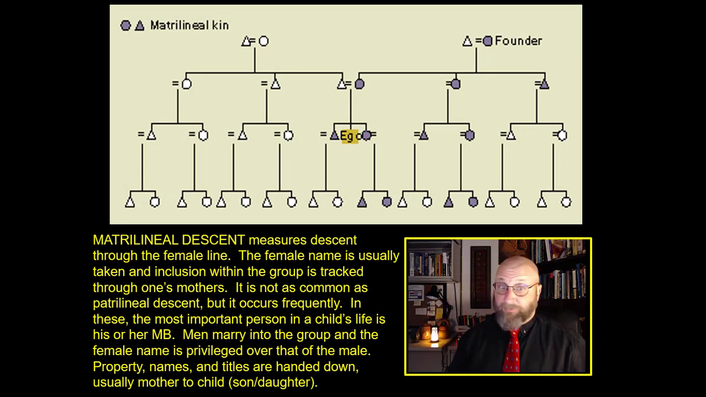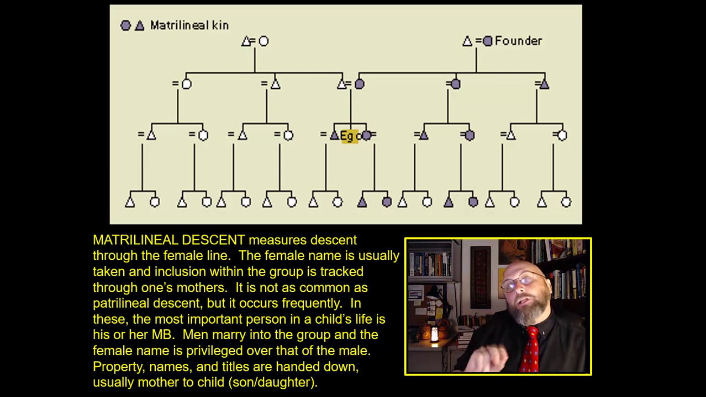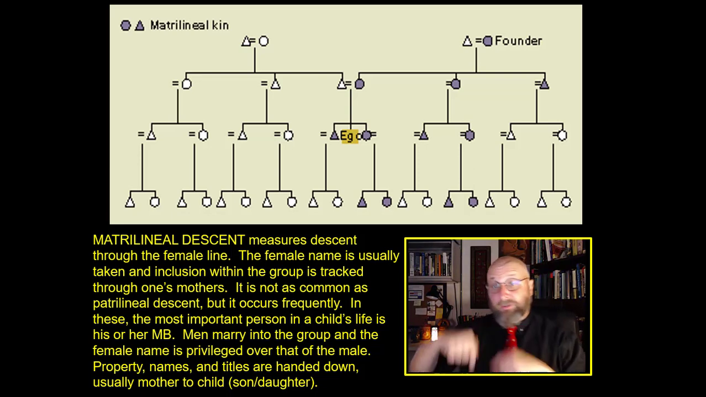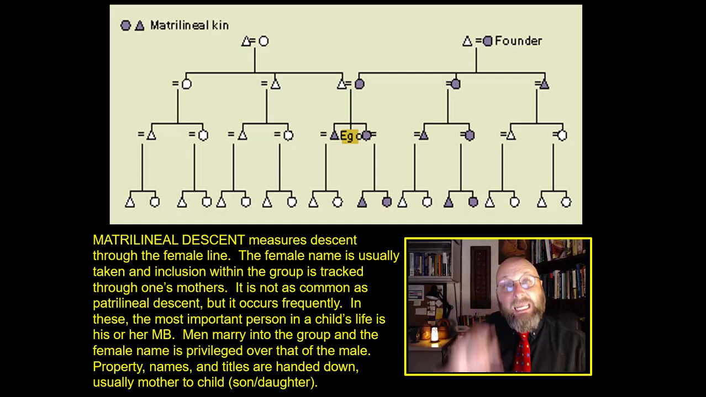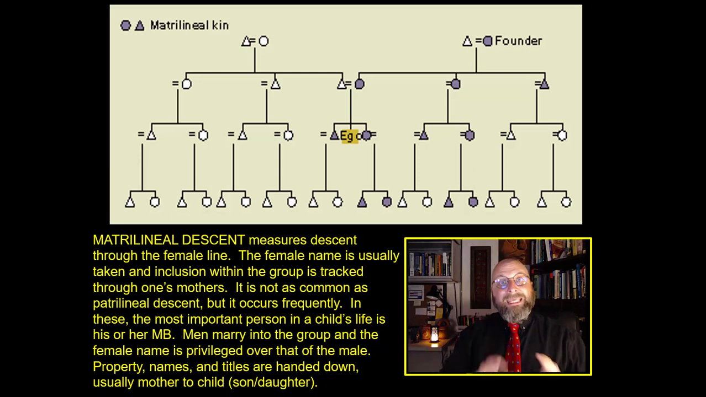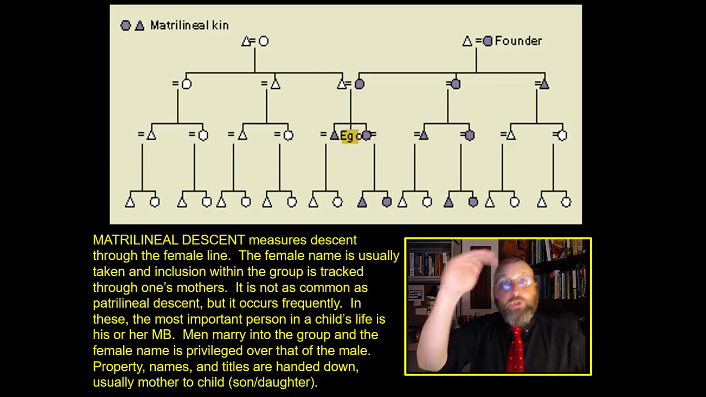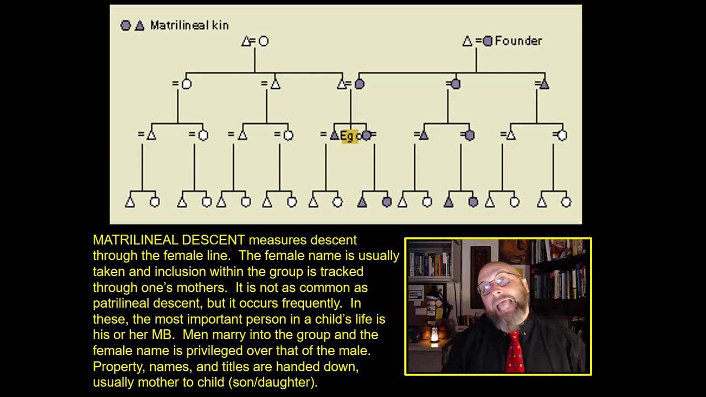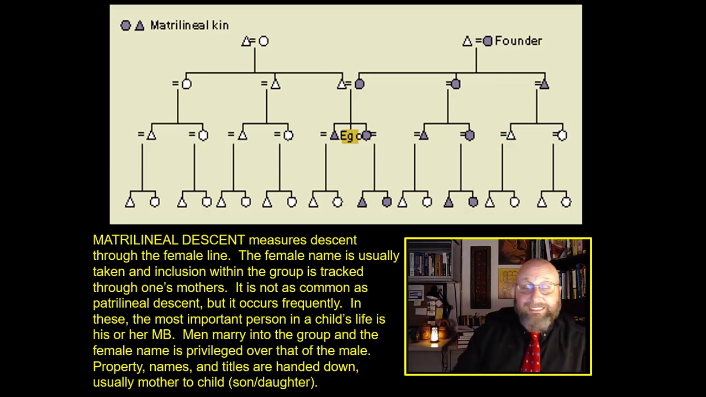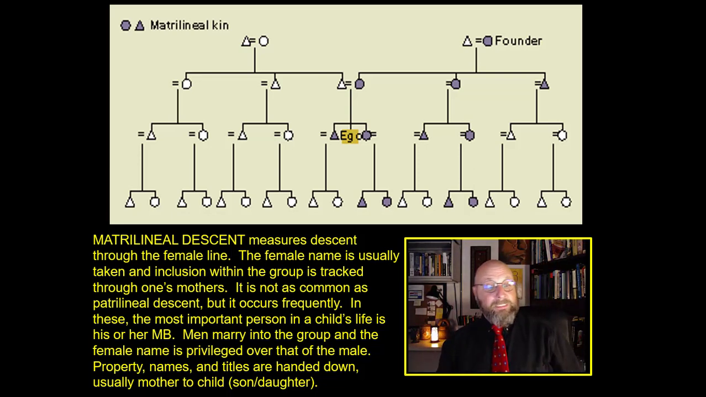This is contrasted with, of course, matrilineal descent, which measures descent, surprise, through the female line. The female name is usually taken by the children, and inclusion within the group is tracked through one's mothers. You can see in the chart right up above, the shaded areas indicate vertical descent through time, with names and titles and property being handed down from mother to child. It's not always mother to daughter, it's mother to child.